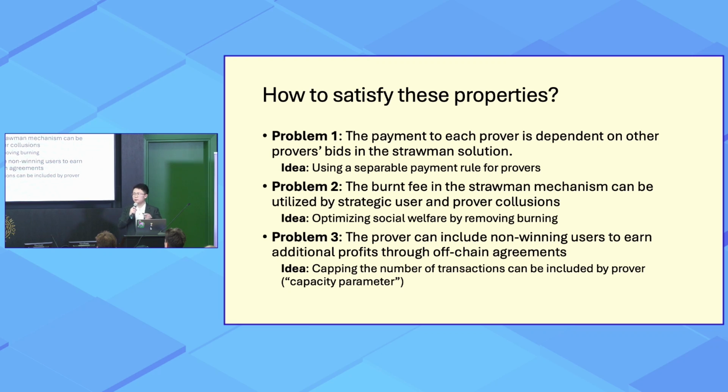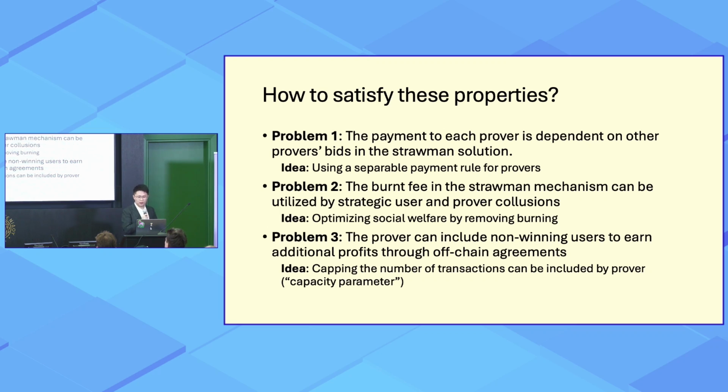So it's not a separable payment rule, and this may cause some problems. For example, if a non-winning prover changes their bid a little bit, it can change the allocation, who is winning and who pays what amount of money for the entire round of execution, which is not what we want. And this may cause some collusion problems. So the idea to solve this problem is that we use a separable payment rule for provers.